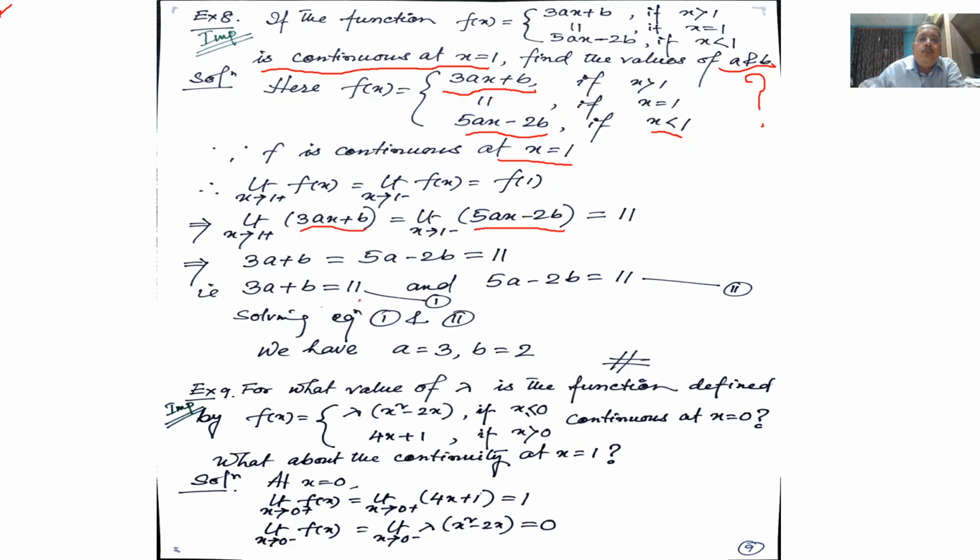So here we have two equations. First equation is this and second equation is this. Now we have to solve the equations and find the value of a and b. That is, the value of a is equal to 3 and b is equal to 2.